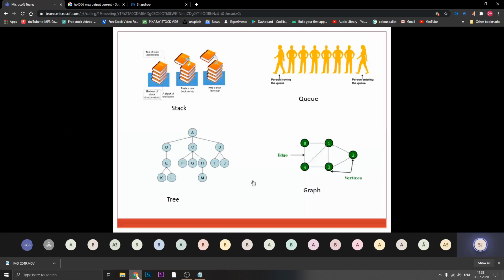If anyone remembers, give me one example of stack and one application of stack. Give your thoughts on it, or otherwise I will call some particular number to answer the question.